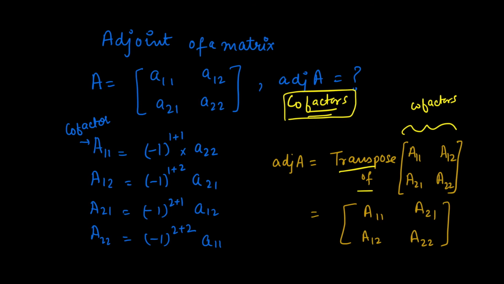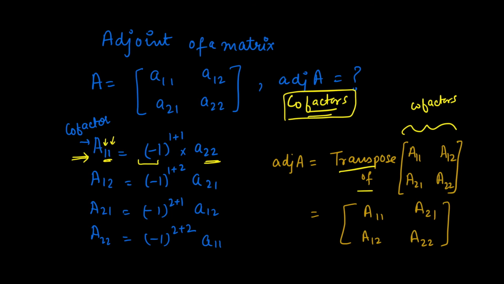Let's begin with the first cofactor A11. It will be minus 1 to the power of the sum of the row and column, 1 plus 1, row 1 and column 1, and you have to consider the elements other than row 1 and column 1.